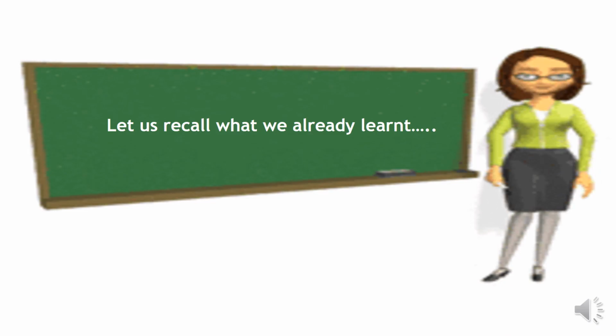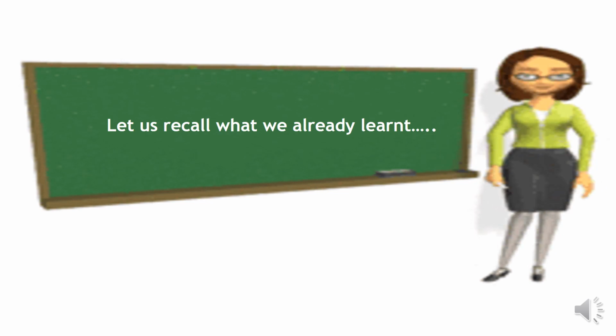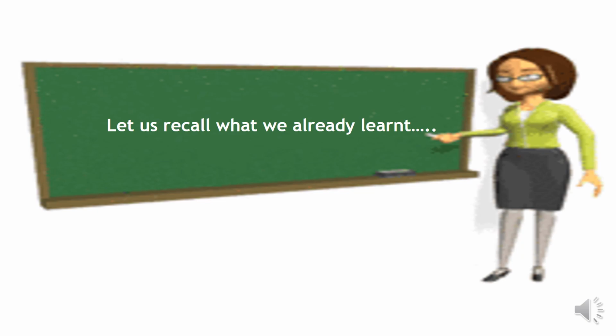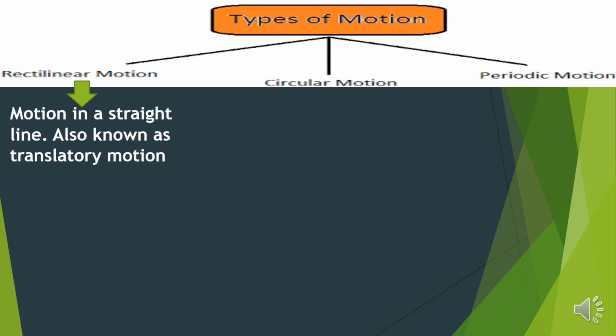So before we proceed, let us quickly recall what we have already learnt. We had studied the types of motion in the last video. Yes? So the different types of motions were rectilinear, circular and periodic. Rectilinear was from the word itself, linear means in a straight line. So the motion in a straight line. It is also known as translatory motion.